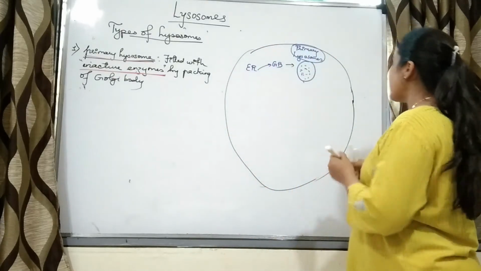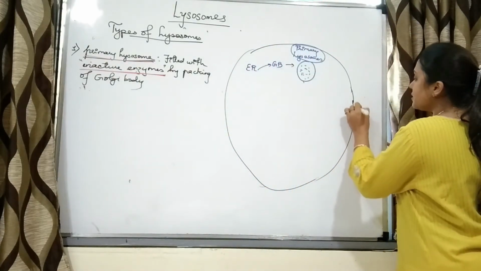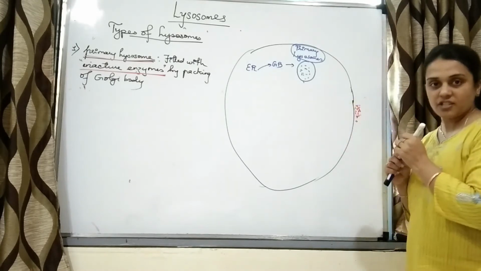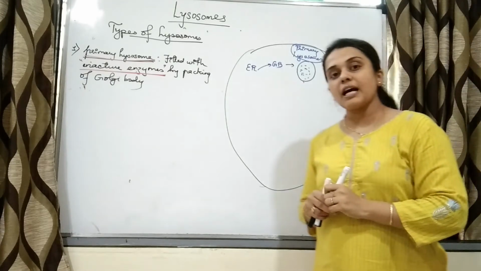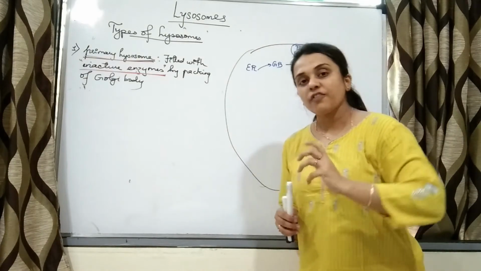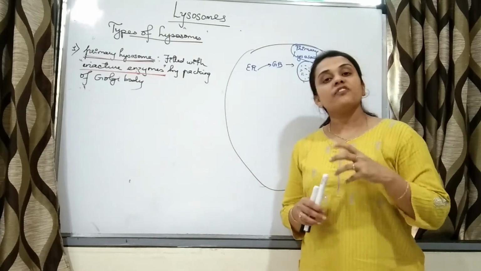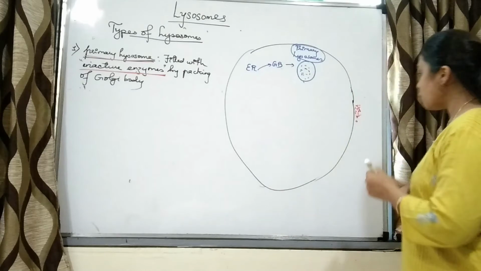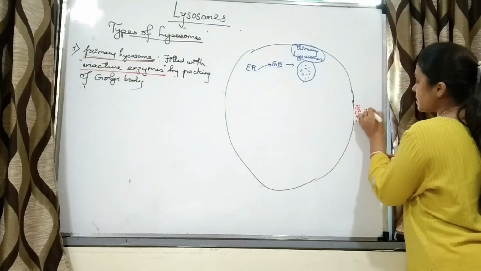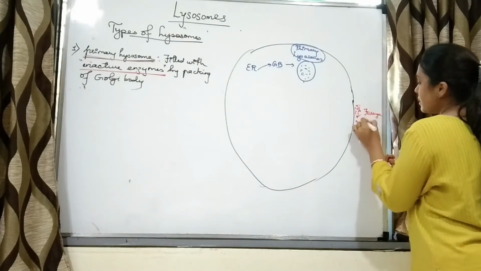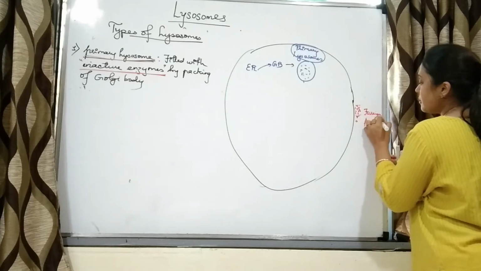Now suppose there are certain foreign particles which the cell has to digest, right? Whether it is bacteria, viruses, or if it is not foreign particles but food material which the cell has to digest. So say this is a foreign particle, right?